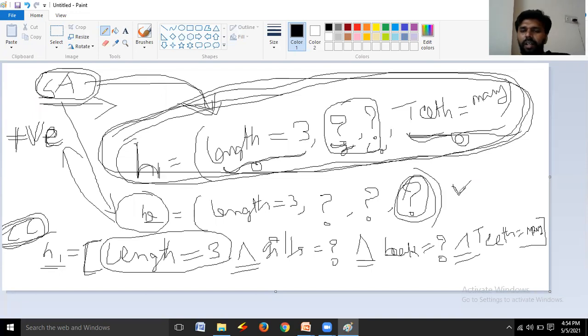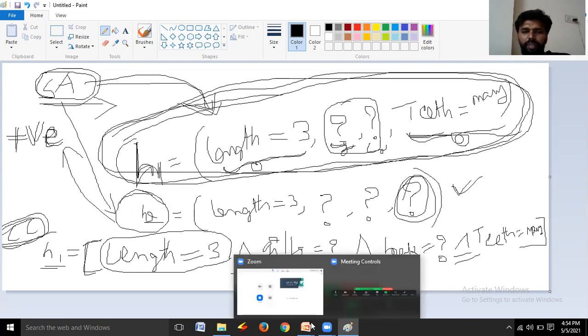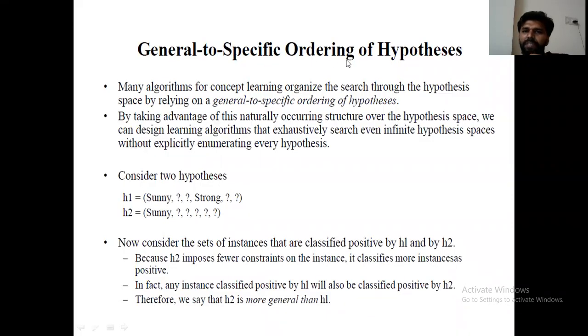That is the generalized representation, and this is a specific representation. Hope you will get clarity on this. Now coming to the current concept, this is the general to specific ordering of hypotheses. With the last explanation, hope you have clarity on how to represent the most general hypothesis and the most specific hypothesis, and how to move from the most general hypothesis to the most specific hypothesis.